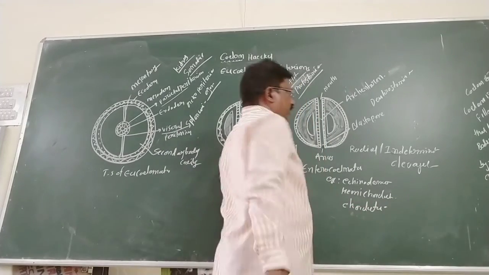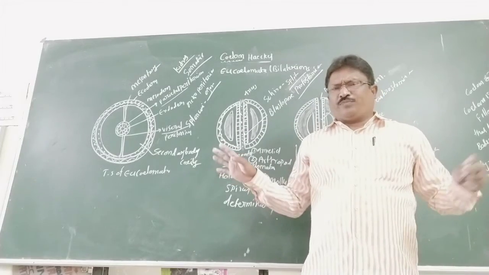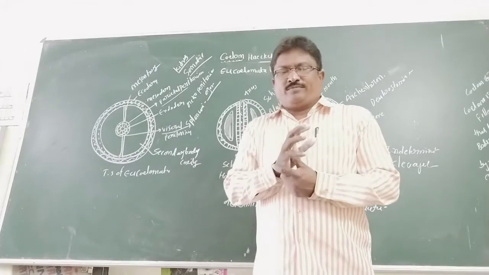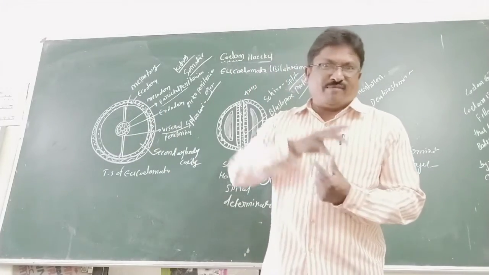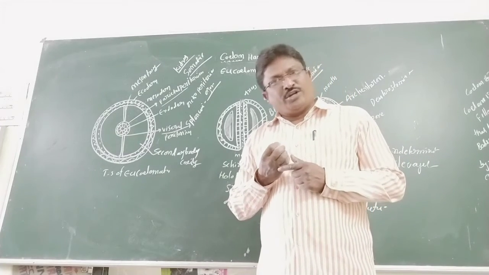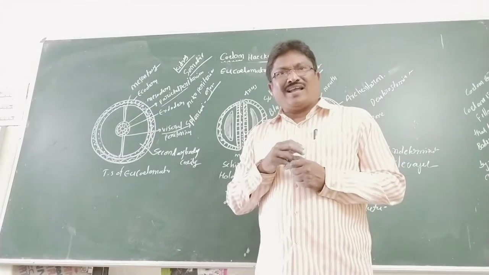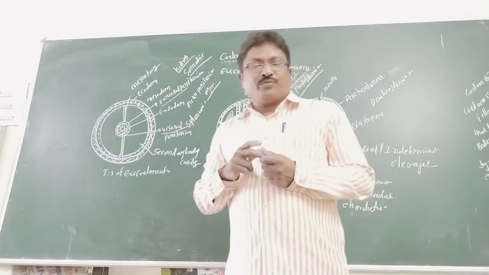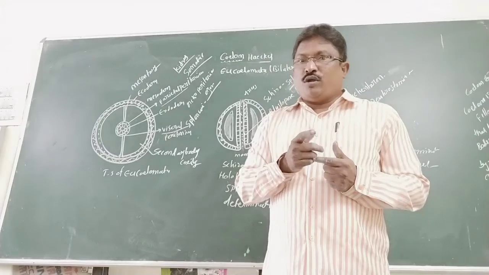Dear students, very, very important, don't get confused. Recalling: in acoelomate, coelom is absent. The best examples are platyhelminthes, such as liver fluke, Taenia solium and Dugesia. Pseudocoelomates, Nematoda and Rotifera, have a false cavity.